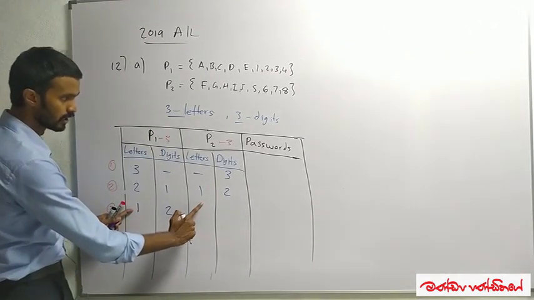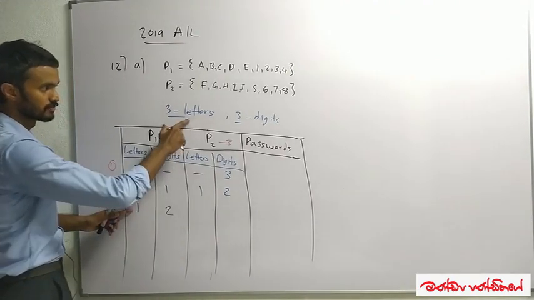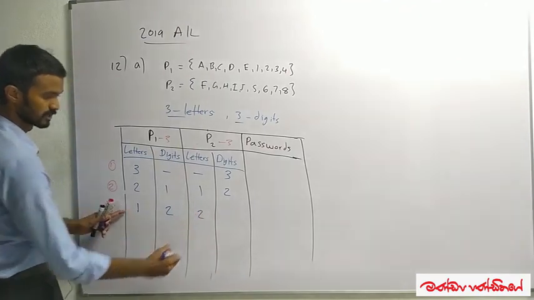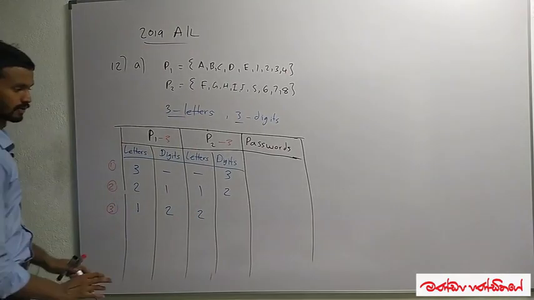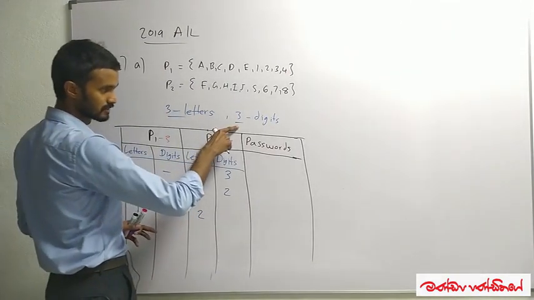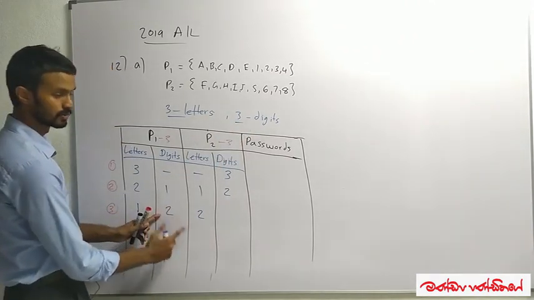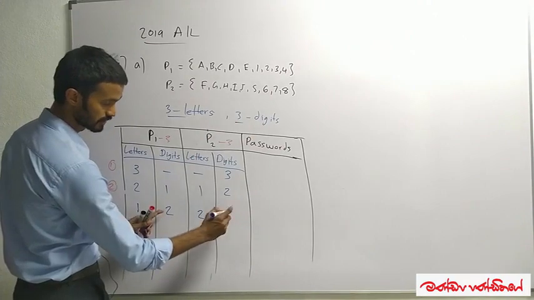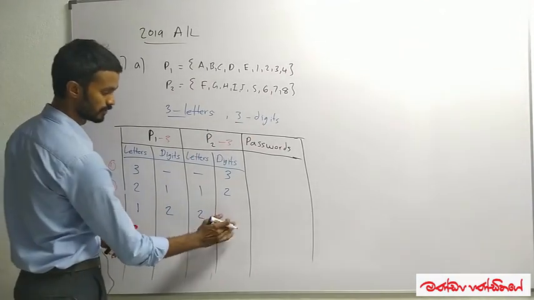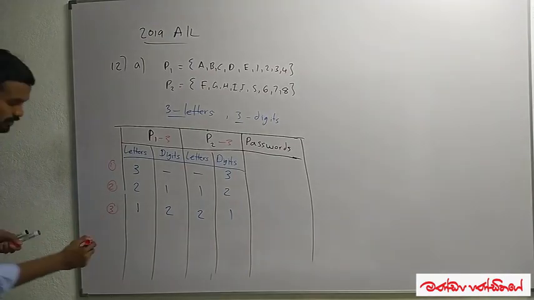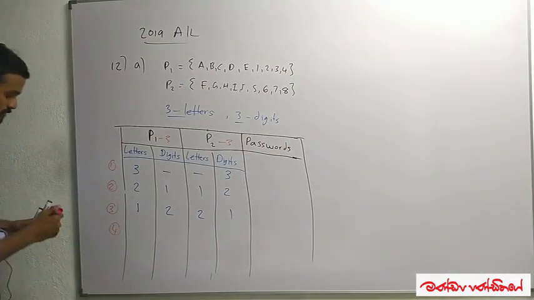When moving to P2, I know the password should consist of 3 letters, but I have only selected 1 letter. That means I'm taking 2 letters. Okay, I know the password should consist of 3 digits. I have selected only 2, so I'm selecting the last digit from P2, 1 digit. So we have 3 ways so far.